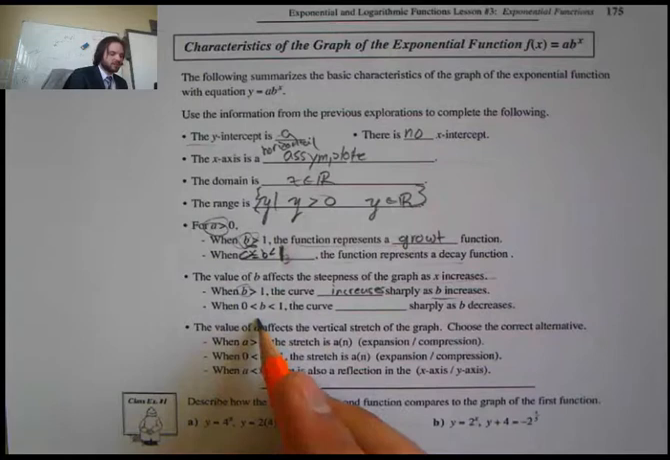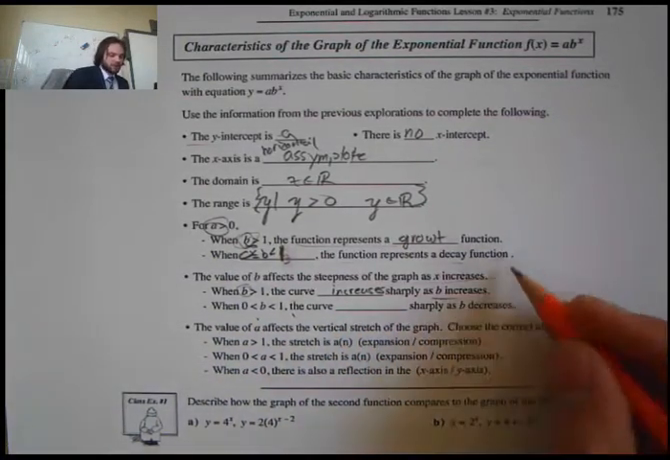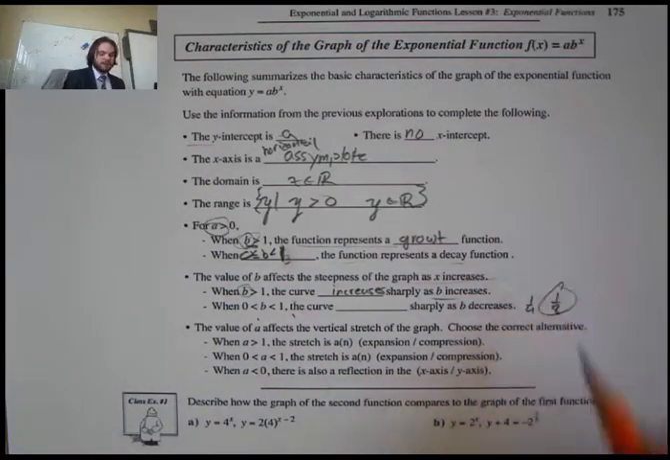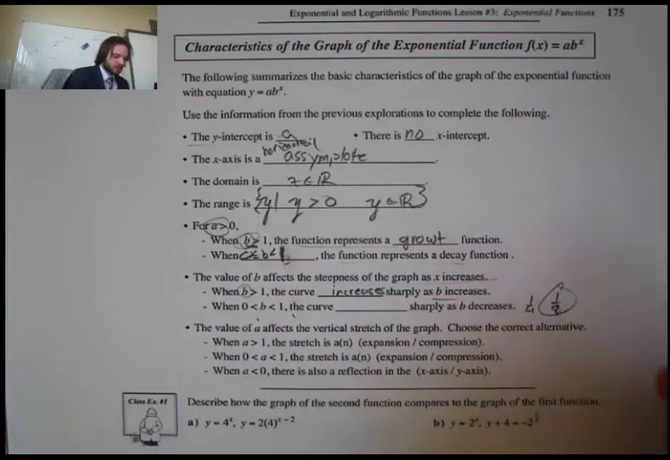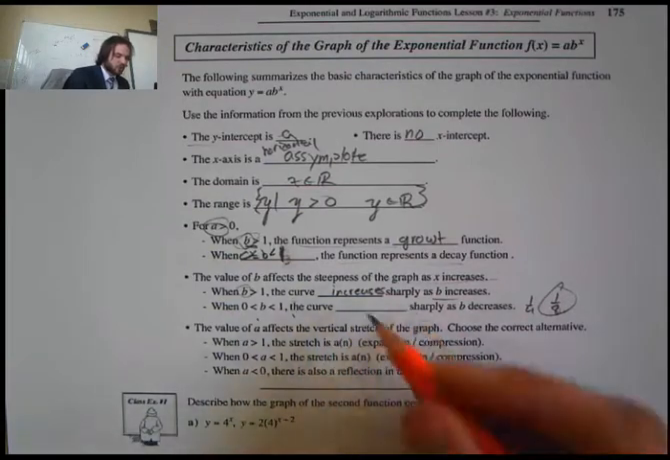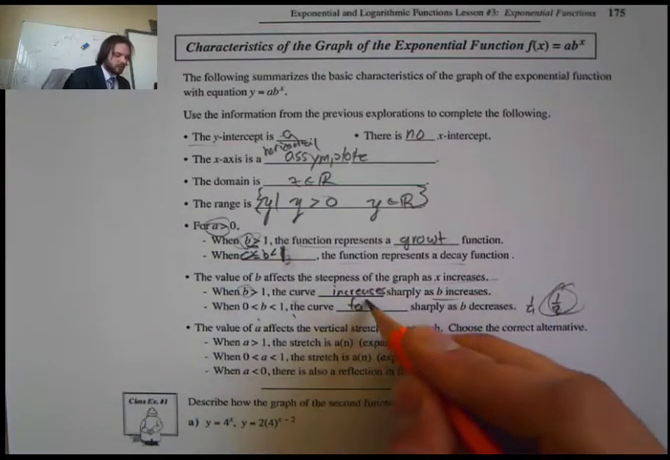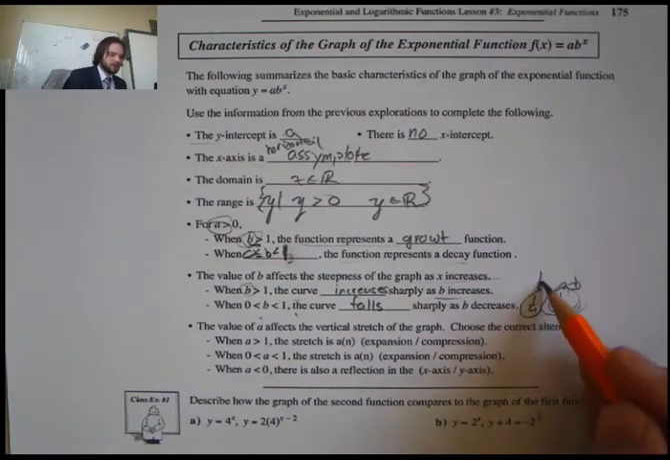Okay, when b is between 0 and 1, the curve changes as b decreases. Well, 1 over 4 and 1 over 8, this one here is going to fall faster, won't it? This one falls faster. So the curve falls sharply as b decreases. So this is a decrease, so it falls. Okay, it's not 1 over b. This here is b, and this here is b.